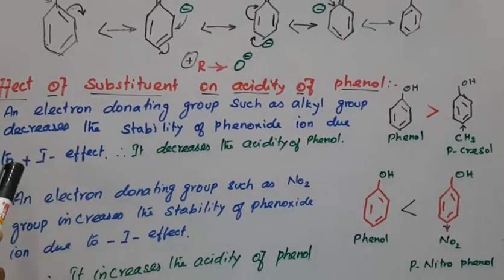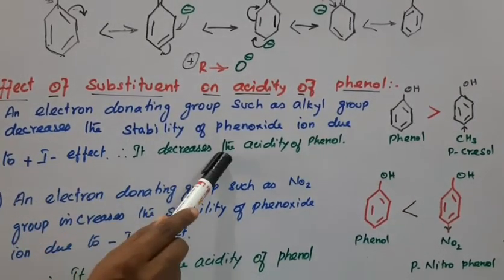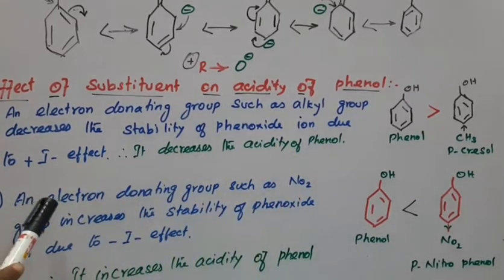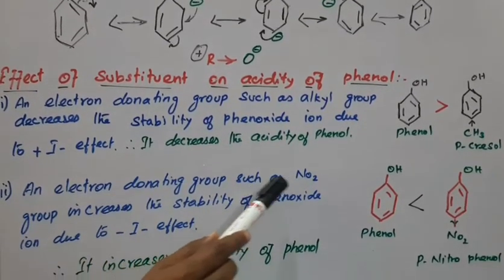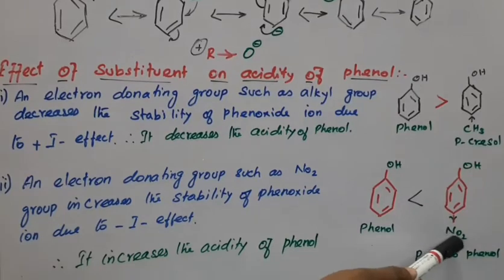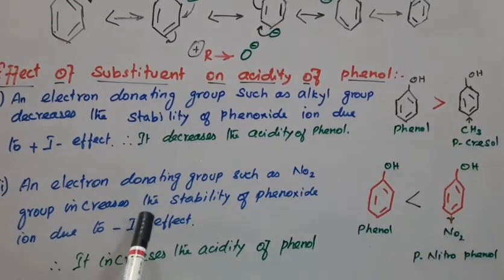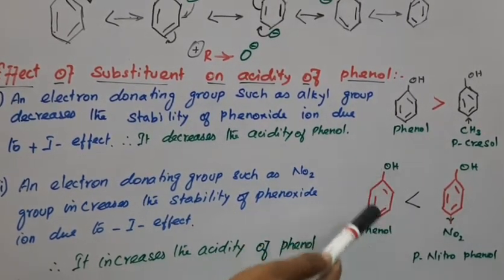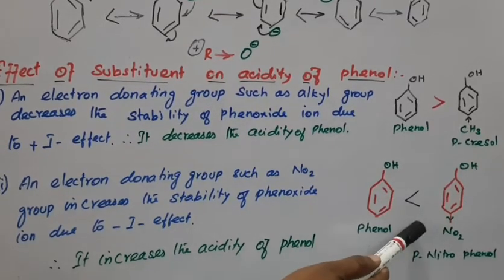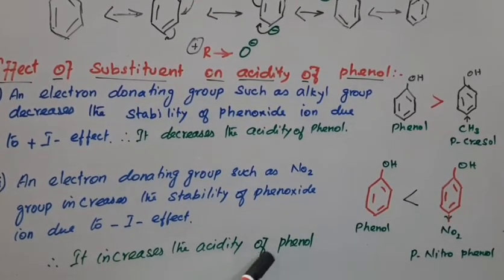So the plus I effect decreases the acidity of phenol. The presence of an NO2 group increases the stability of the phenoxide ion due to the minus I effect, so it increases the acidity of phenol.